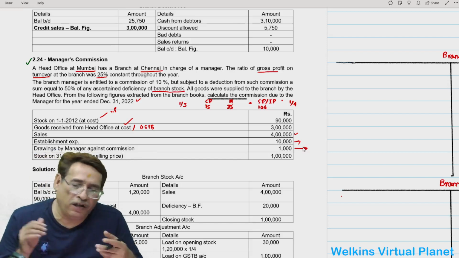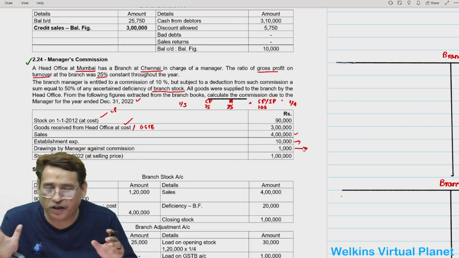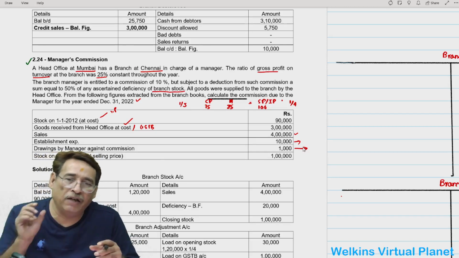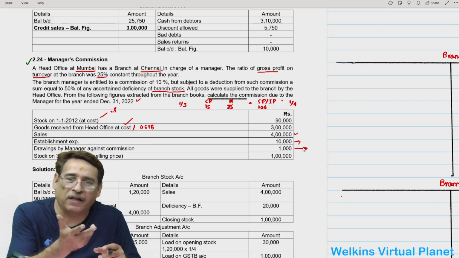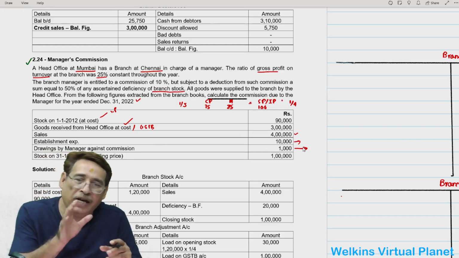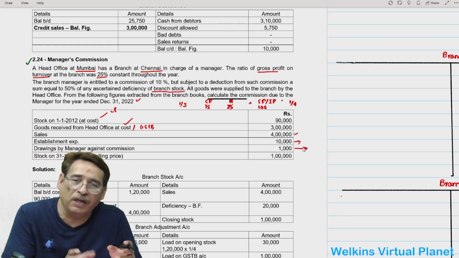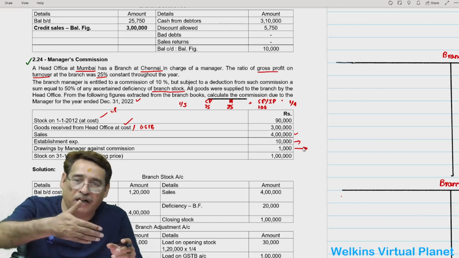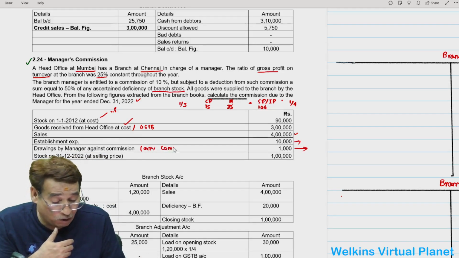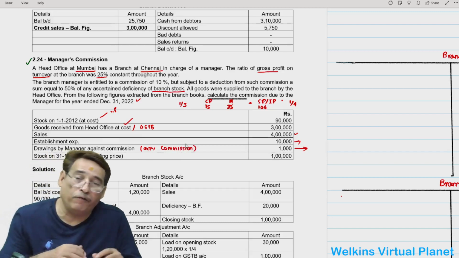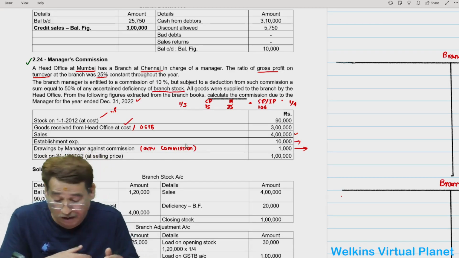Because the manager is already aware of the fact that this time he is entitled to 10% commission. He knows that something will accrue to the manager as commission. So he might have asked for some advance against that commission, because the branch manager knows that he has to take commission from the head office. So he has withdrawn some amount against that commission. Indirectly it is a sort of advance commission, because he has already drawn some amount to the extent of 1,000. That means 1,000 worth of commission we have given him in advance.